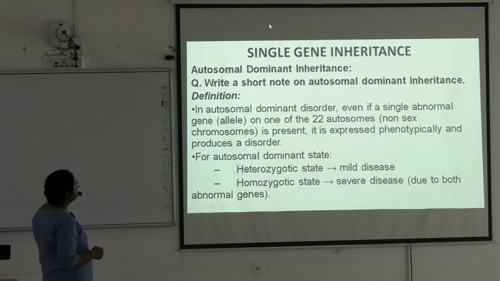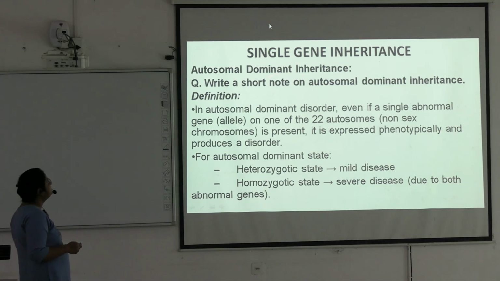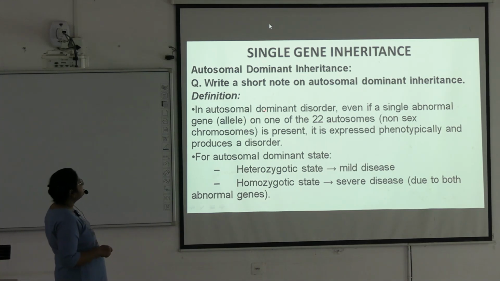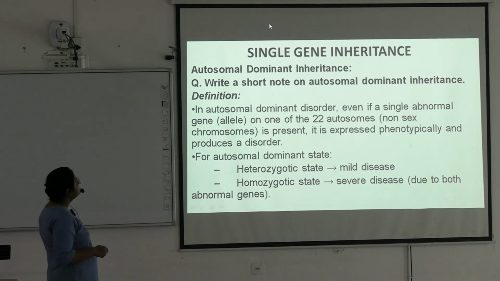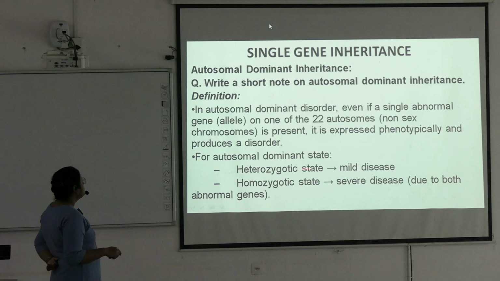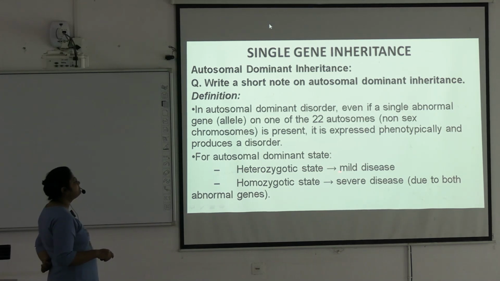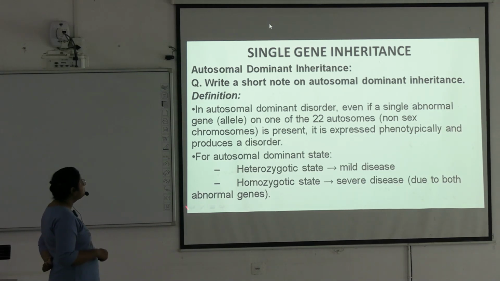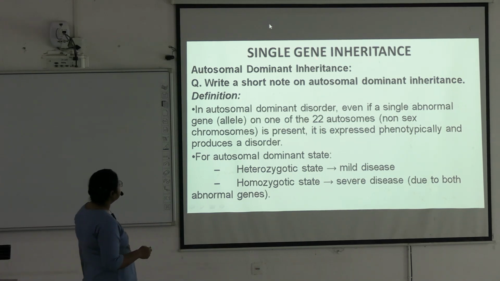So first we will discuss autosomal dominant inheritance. In an autosomal dominant disorder, even if a single abnormal gene or allele on one of the 22 autosomes, the non-sex chromosomes, is present, it is expressed phenotypically and produces a disorder. For the autosomal dominant state, the heterozygous state will cause mild disease and the homozygous state will cause severe disease, because both of the genes are abnormal.